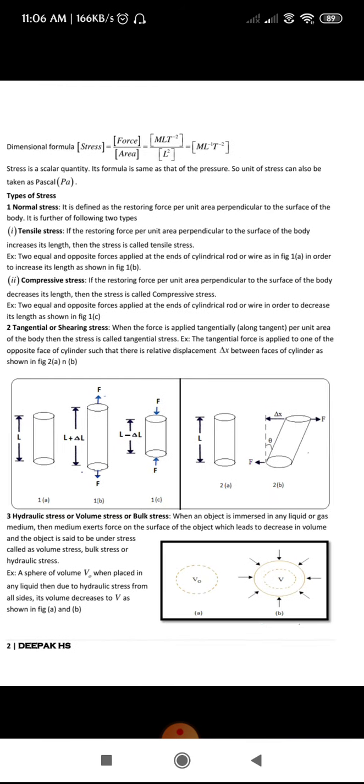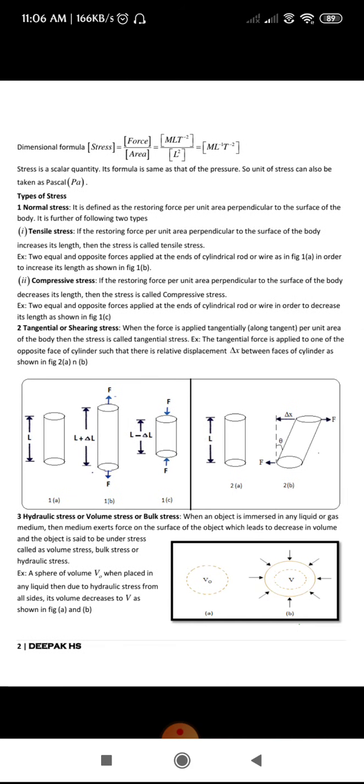Next we went through the types of stress. The first one was normal stress. Normal stress is the restoring force per unit area perpendicular to the surface of the body, where the force you are applying is perpendicular to the surface of the body. In normal stress itself we have two types, tensile stress and compressive stress. In the case of tensile stress, there is an increase in length of the body due to the force applied in a perpendicular direction, so the body extends. That extension is denoted by delta L.